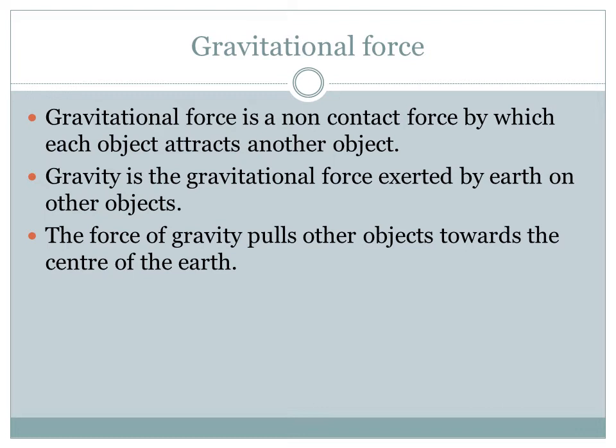Due to the gravitational force. The gravitational force present on each orbit helps them rotate on their particular orbits. So the force of gravity pulls other objects towards the center of the Earth.